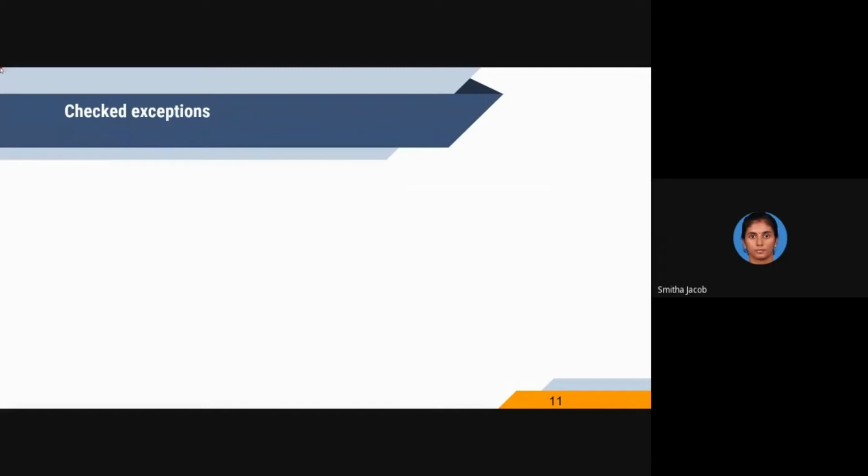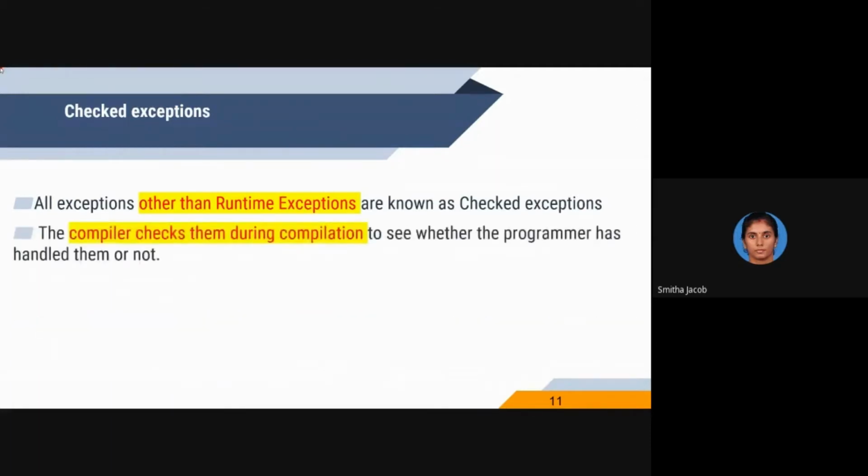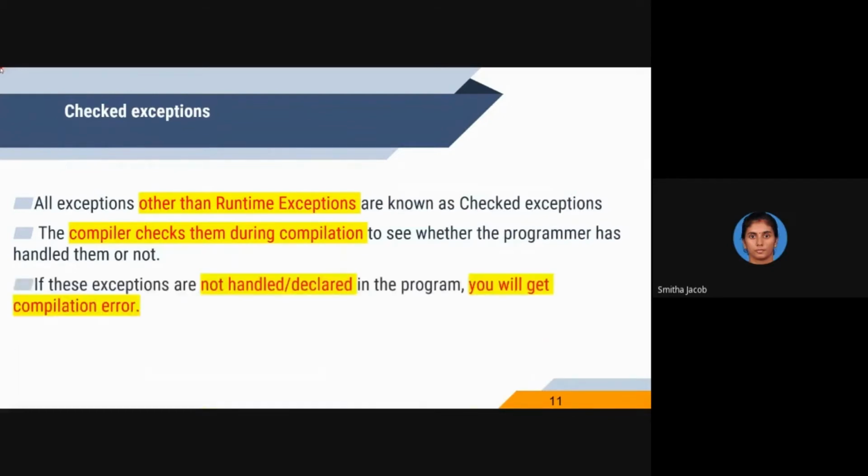First one, checked exception. All exceptions other than runtime exceptions are known as checked exceptions. The compiler checks them during compilation. If these exceptions are not handled by the programmer, you will get a compilation error or system generated error. Examples of popular checked exceptions are SQL exception, IO exception, class not found exception, etc.